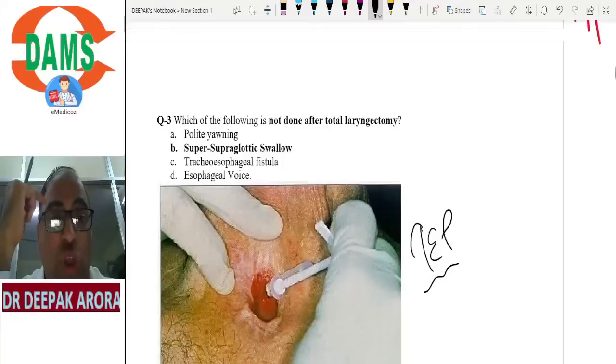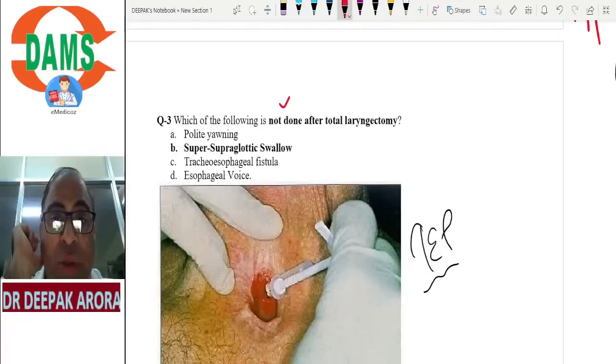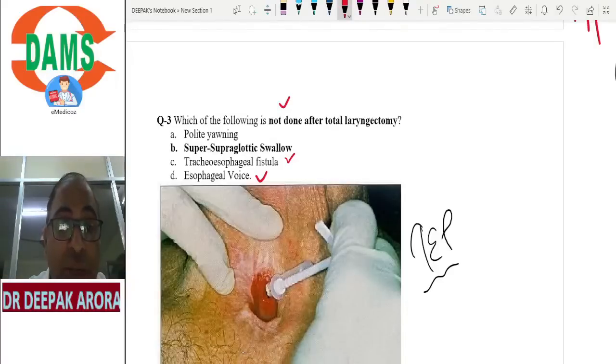What MCQ am I showing you? Which of the following is not done after total laryngectomy? So we use tracheoesophageal fistula. Yes, we use. Esophageal voice, we do. Polite yawning is a new concept which was added, which they asked in your last examination. What is polite yawning? Anyone who can tell me?